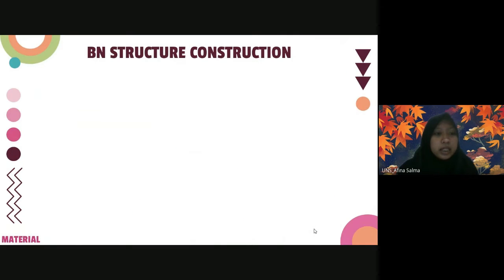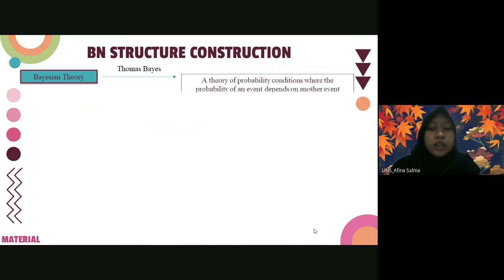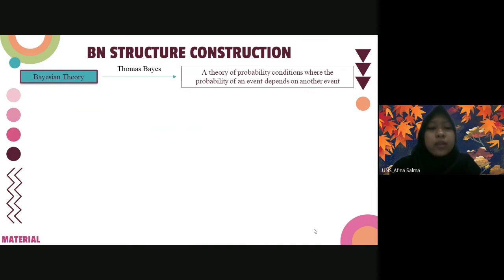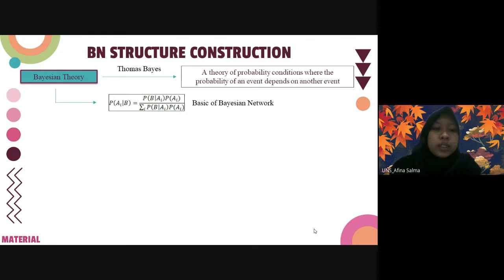Next, the second segment is material. One is Bayesian network structures construction. Bayesian theory, discovered by Thomas Bayes, is a theory of probability condition where the probability of an event depends on another event, which can be written as on the slide. Bayesian network makes conditional probability from Bayes theory as the basis.